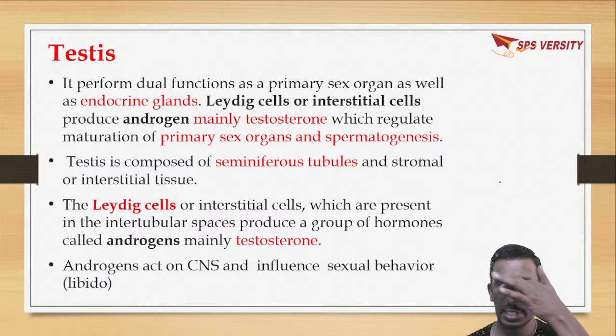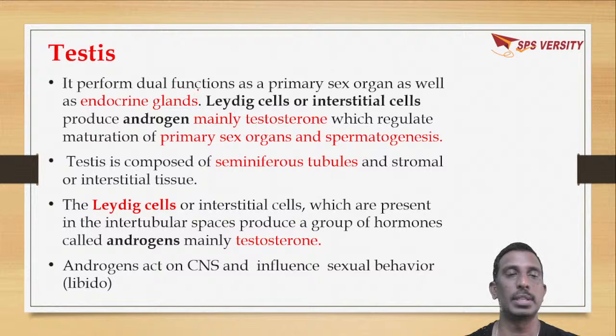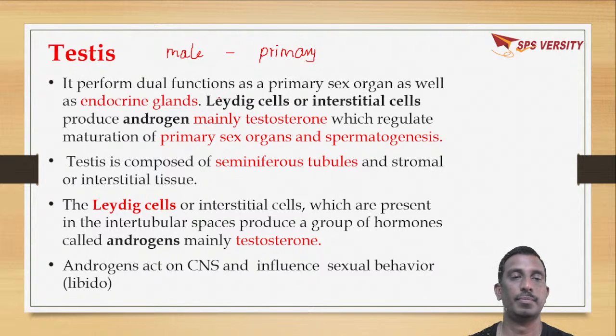So now we are going to discuss the testes, which are present in males. They are the primary reproductive part of the male reproductive system, called gonads. These are primary sex organs which also function as endocrine glands. Okay.